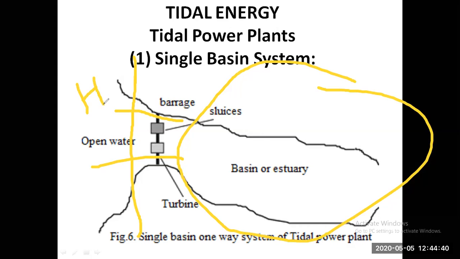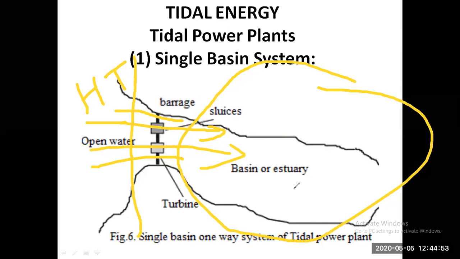When the high tide occurs, because of the high potential head, the water flows through this passage towards the estuary or basin and is stored here. When the high tide is over, a backflow occurs, and the stored water flows back towards the sea. This is termed low tide.